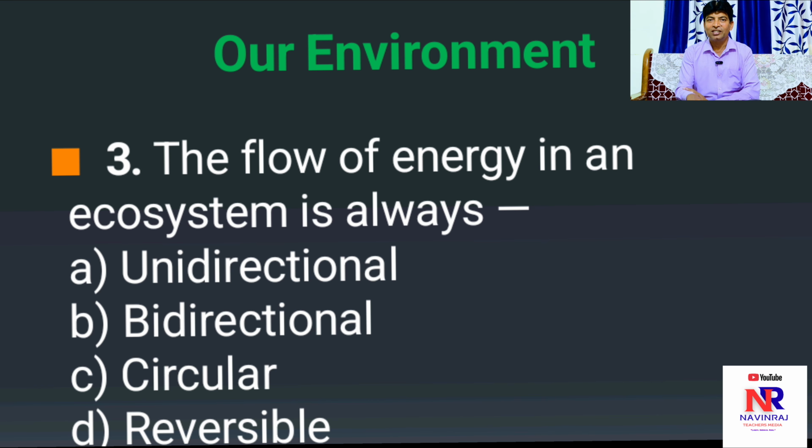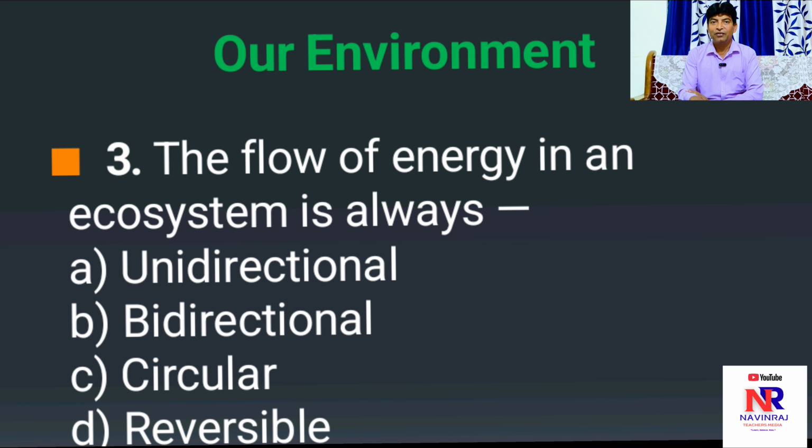Yes, right answer is option A, unidirectional, because during photosynthesis, plants prepare their food by themselves, and producers transfer energy from plants to all the other organisms. Energy always moves from producers or plants. Hence, we always find flow of energy in a unidirectional manner. The right option is A, unidirectional.